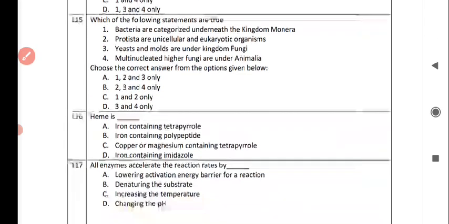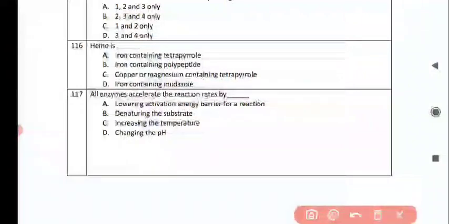Next question is heme is, and the correct answer is option A. It is an iron containing tetrapyrrole. Next question is, all enzymes accelerate the reaction rates by, and the correct answer is option A, by lowering activation energy barrier for a reaction.